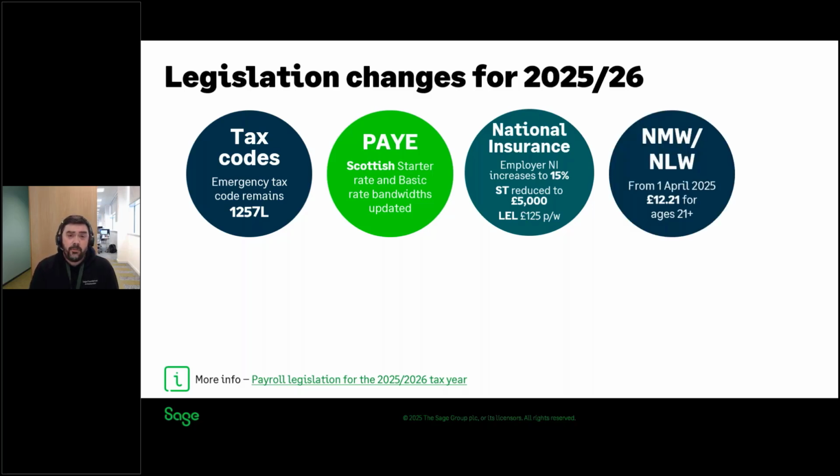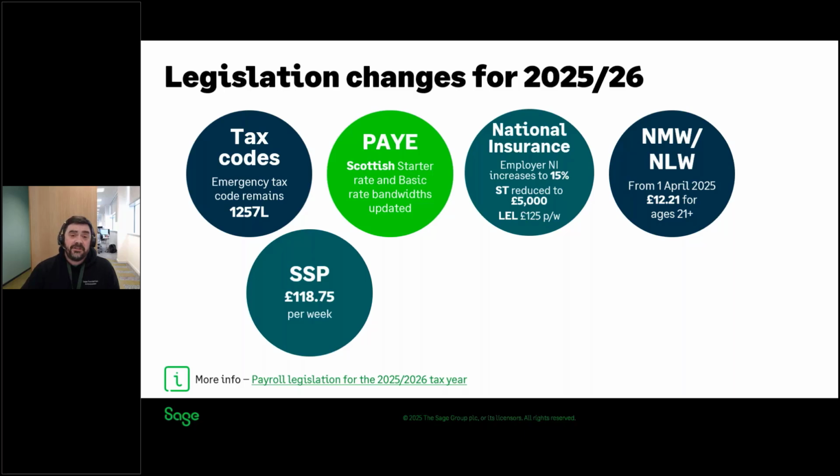Next up, national minimum wage and national living wage increases with effect from the 1st of April 2025. So national living wage for employees aged 21 and above is going up to £12.21 per hour. And there are also increases to the 18 to 20 rate and 16 and 17-year-olds. And you can check the new rates in the legislation settings of your programme, which I will show you in the next demo.